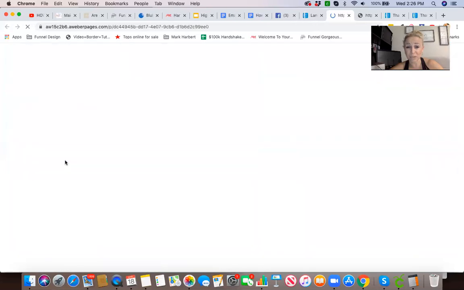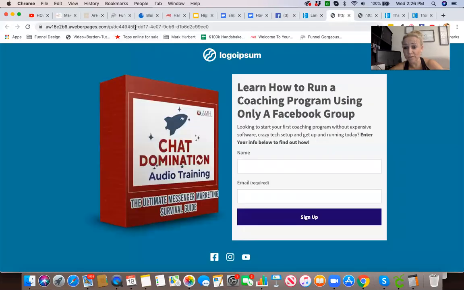Now this looks like a really long web address. What I would do is go to GoDaddy or wherever you buy your domain, and I'll do another tutorial on how to forward your domain out to this one. And so then when people go to, you know, chatdominationdownload.com, this is the page that they're gonna come to. Okay, you don't have to send them to this long, crazy address.